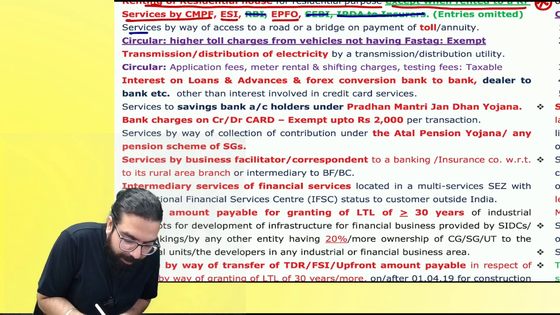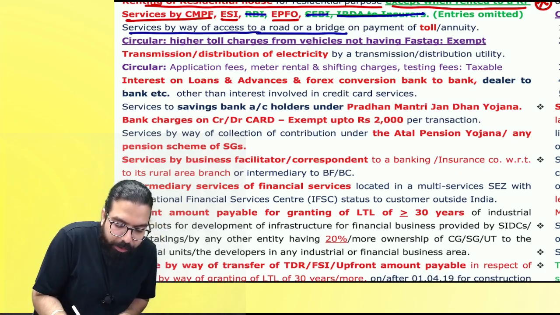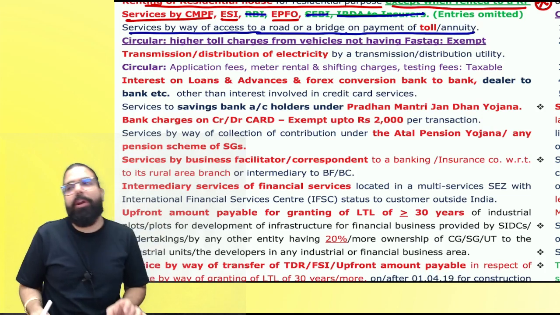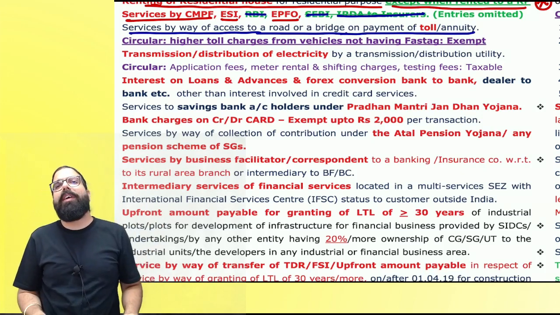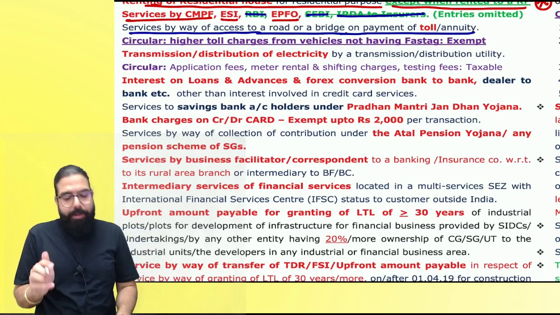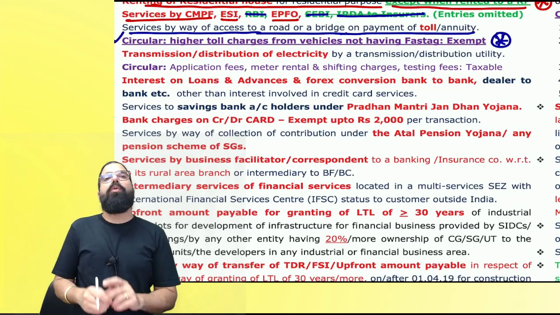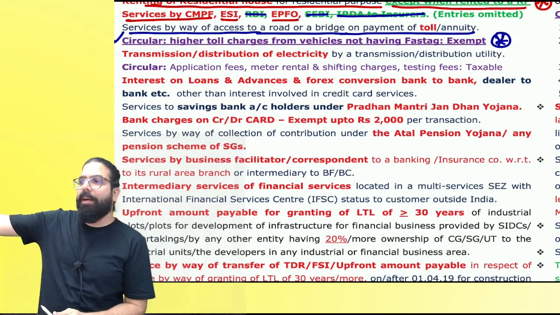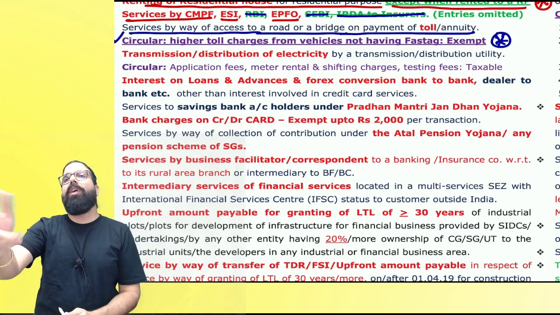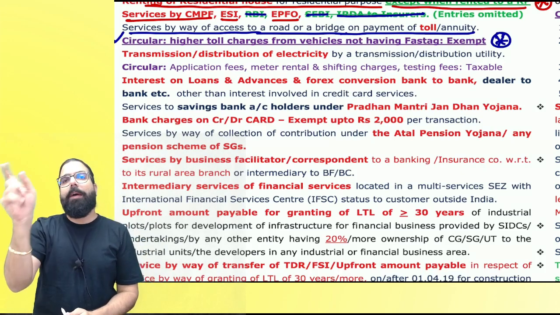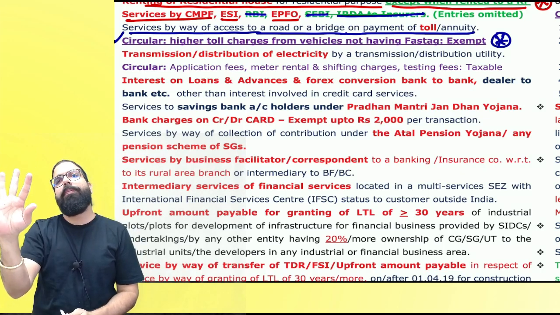Then services by way of access to road or bridges on payment of toll or annuity. When you go on the road, they will charge you toll. Toll charges are always exempted. Actually, it should have been green. The next line is part of the amendment circular. When you are going to the toll plaza, if you don't have FASTag, they will charge you double. That double amount which you pay is also exempted.